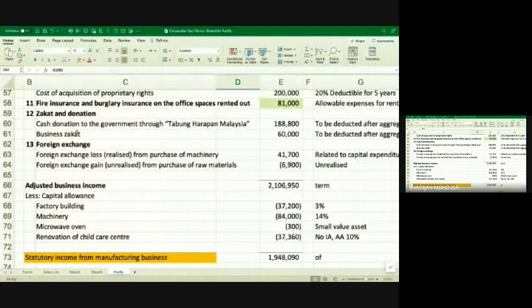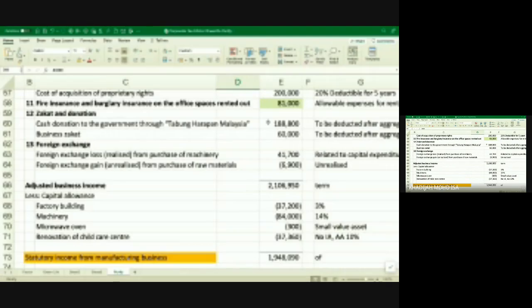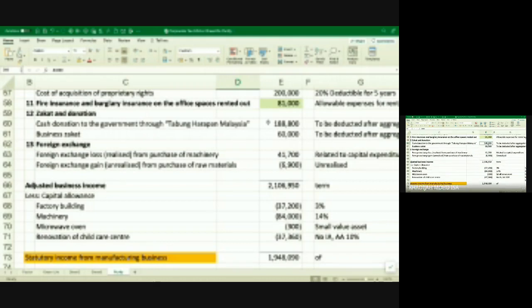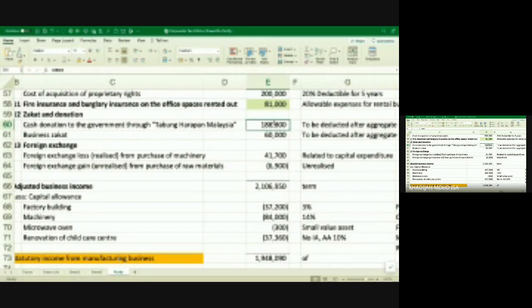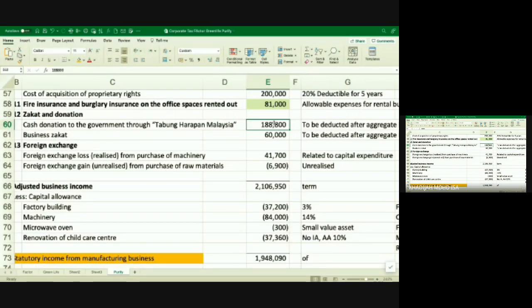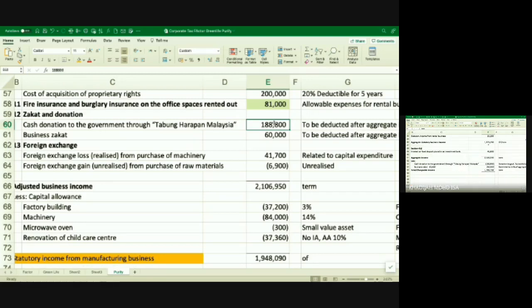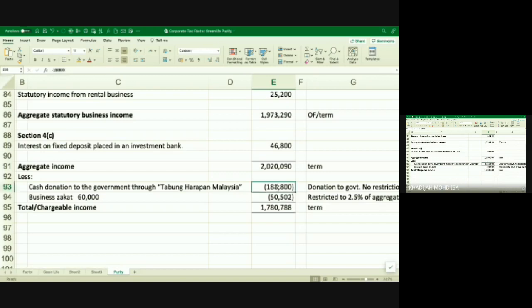Zakat, all right, cash donation to government through Harapan Malaysia. So you have to add back first and then deduct against your approved donation at the bottom against your aggregate income. So you add back 188,800 and then later you deduct against your aggregate income. Yeah, because donation to government, everything is allowable.